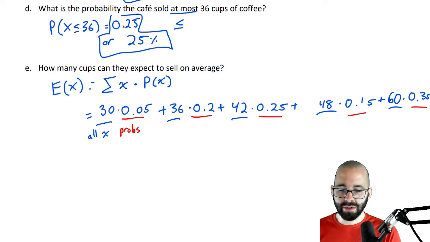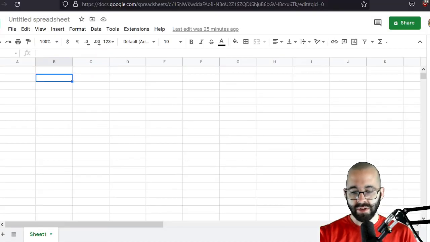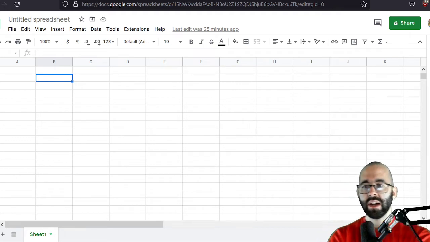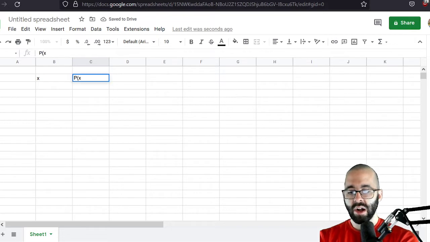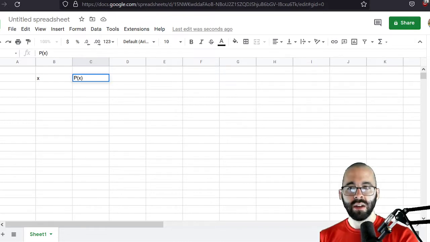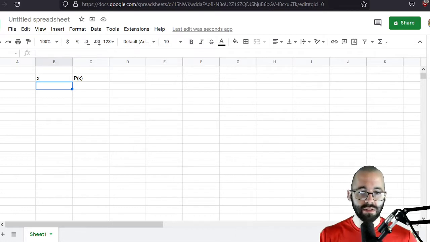But as you might expect, in this class we're going to be using computers. So it can also be a good idea to organize your information in a spreadsheet. We'll do this a little more in later videos, but we can have one column for all the x's and one column for all the probabilities. So I'd highly recommend that you pause the video right now and pull up a spreadsheet, Excel, Google Sheets, something else.